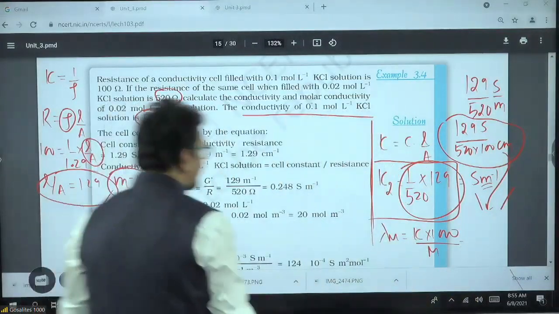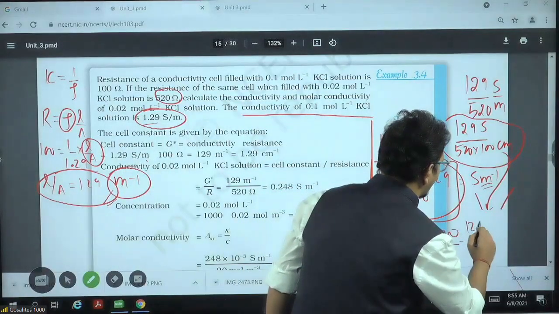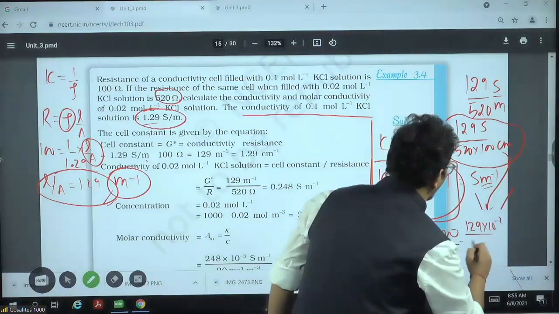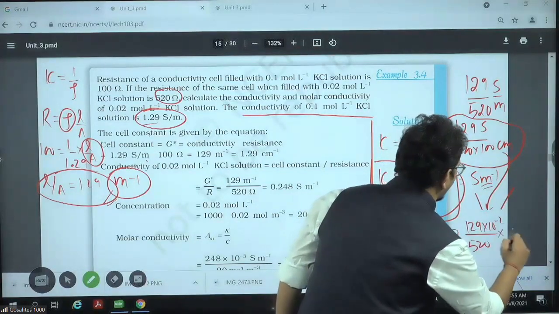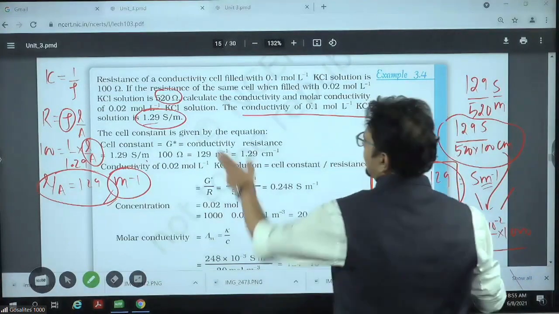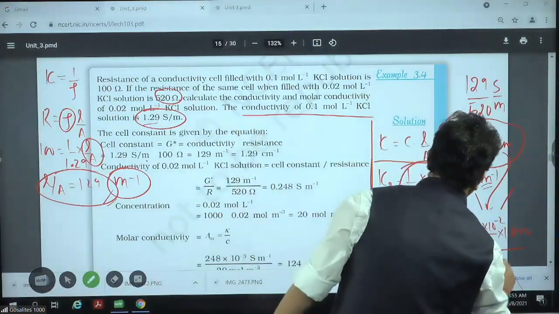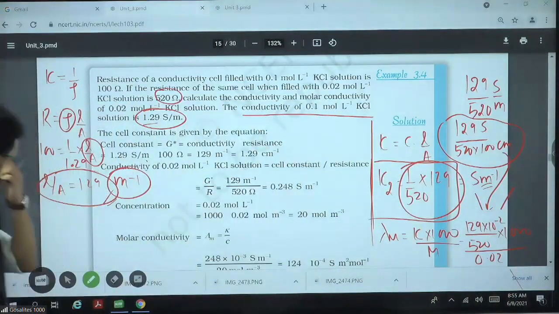So kappa is how much? Kappa is, sir, 129 into 10 to the minus 2 upon 520 into 1000 upon molarity. Sir, molarity given 0.02. This is your answer. Done.